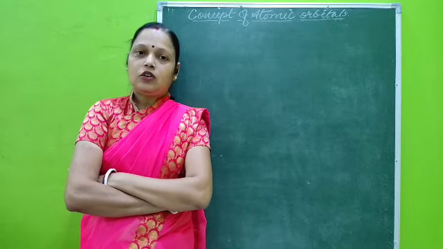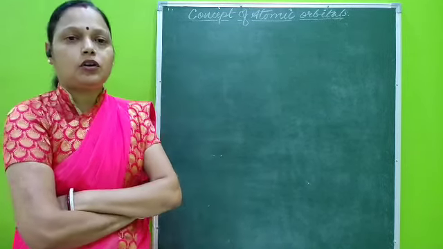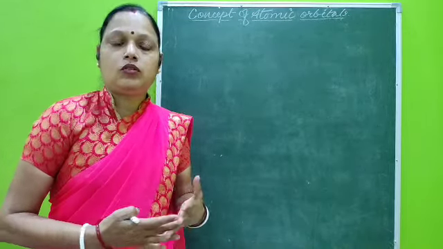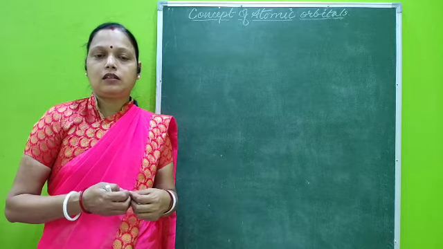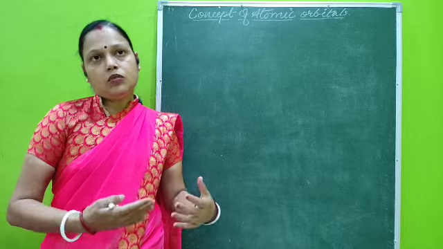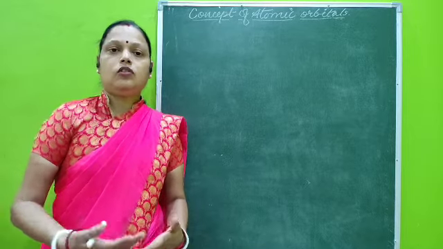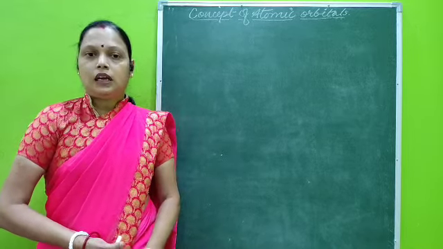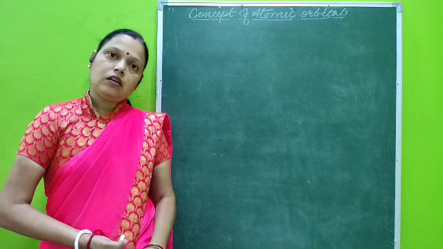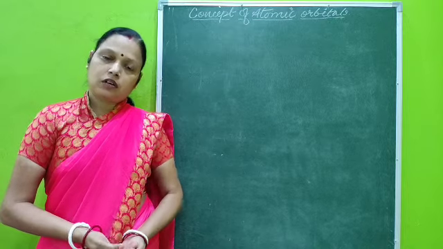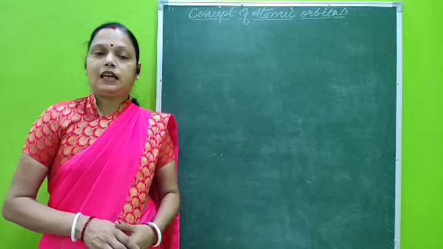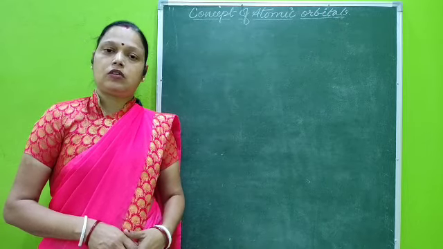Hello students, today we will discuss the concept of atomic orbitals. In your lower classes, you studied that electrons revolve around the nucleus in a circular path. But later, many theories were given, like quantum theory and the uncertainty principle, and it was proved that electrons are not rotating in a circular path.